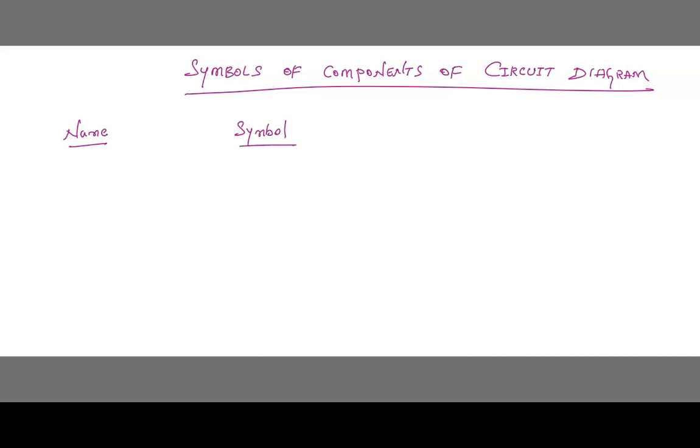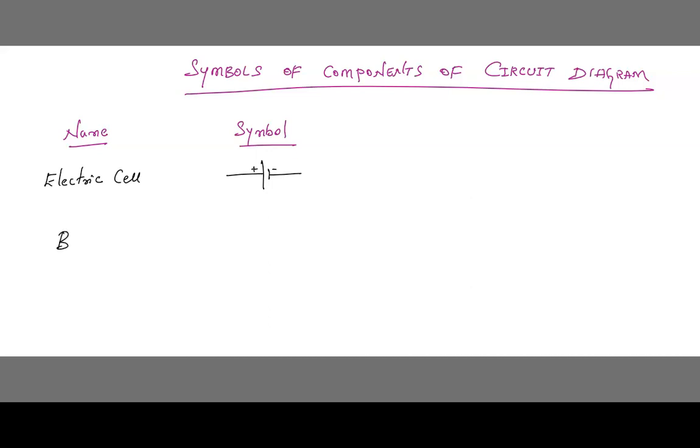Okay, first, number 1, electric cell. Very important, children. So this is the symbol of electric cell. You are supposed to write like this. So this is positive and this is negative. This is the symbol.